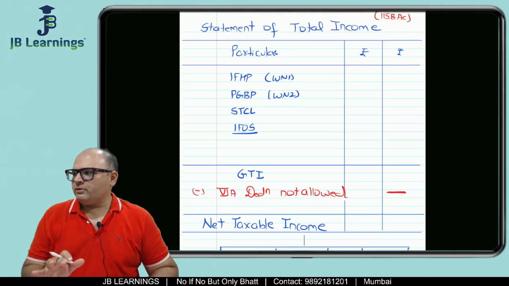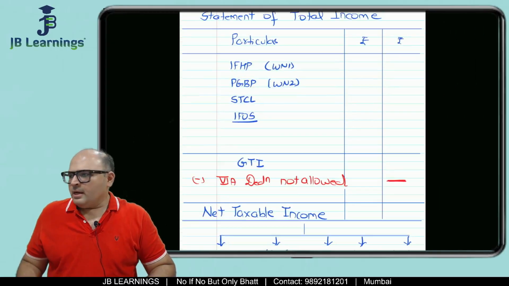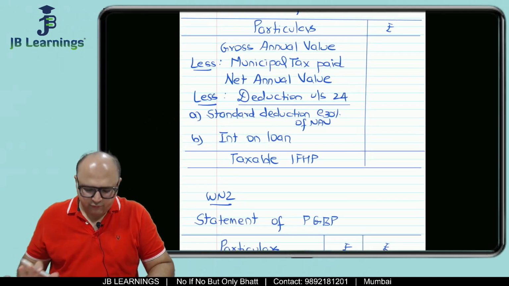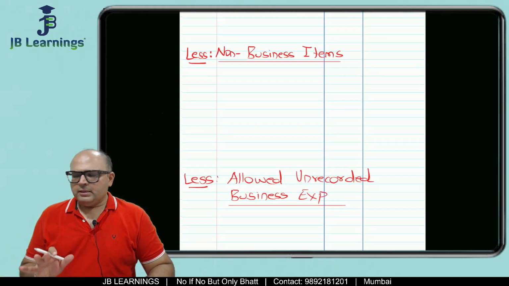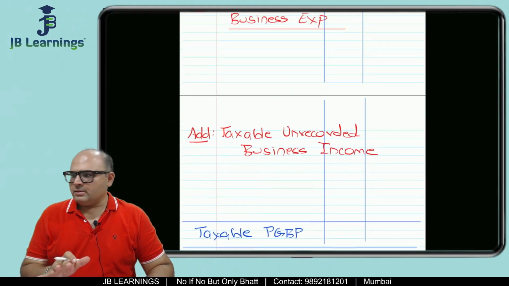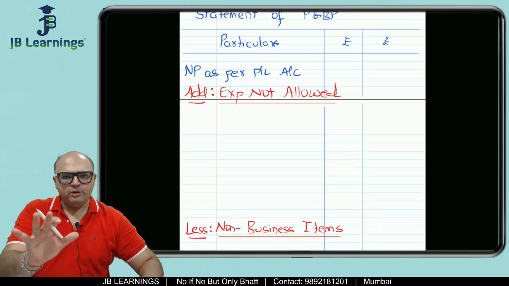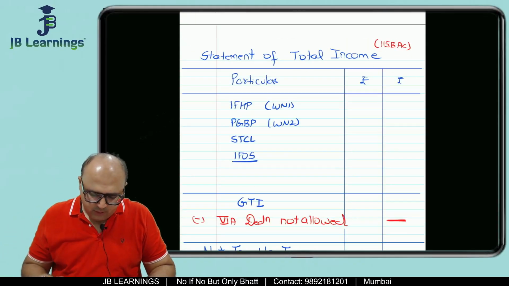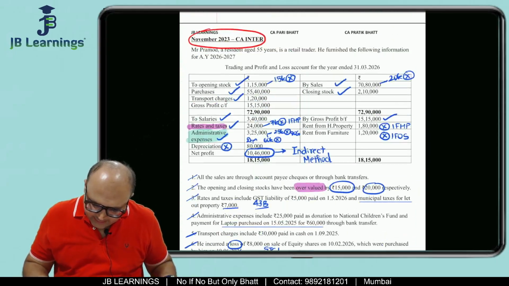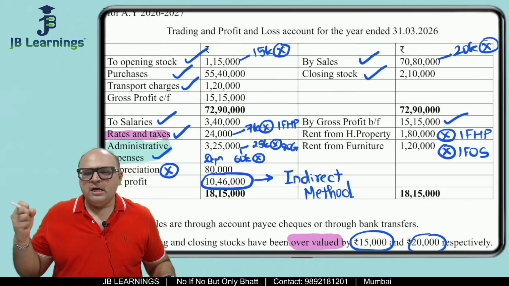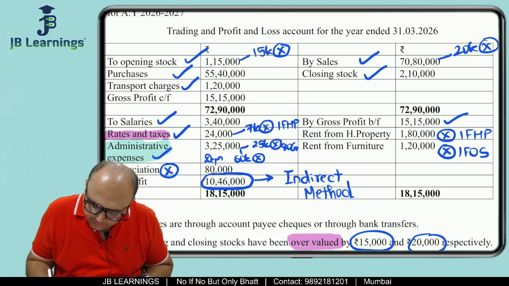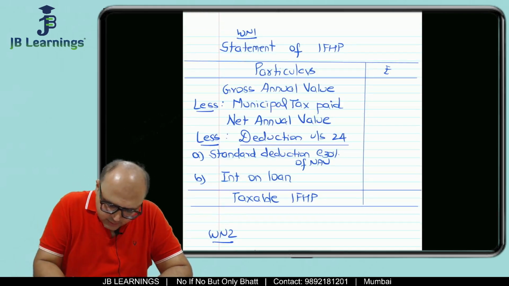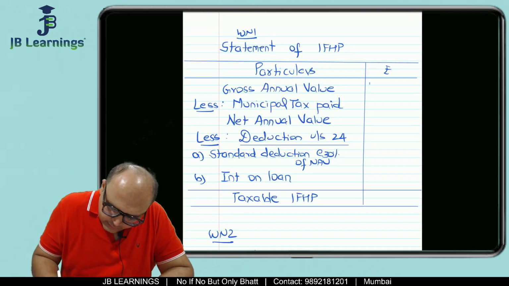So you can also pause and first prepare the format. Format is very important. Then for house property, we have this format. So you already know the format. I'm not teaching format over here. Then for PGBP in exams in our classroom, we have already done this, correct? So you first prepare the format, pause the video, prepare the format, and then you can start solving. All right. Now, as far as income from house property is concerned, now friends, see, they have not given municipal value, fair rent, standard rent, nothing is given. So directly this rent from house property 1,80,000 will become our gross annual value, right? So this is gross annual value 1,80,000.